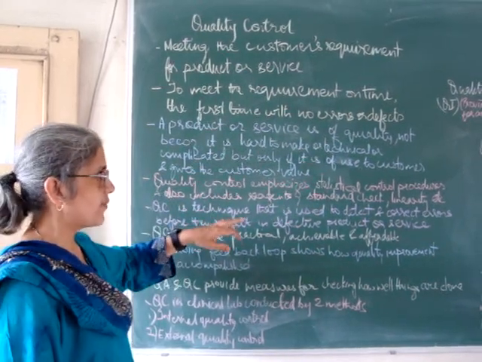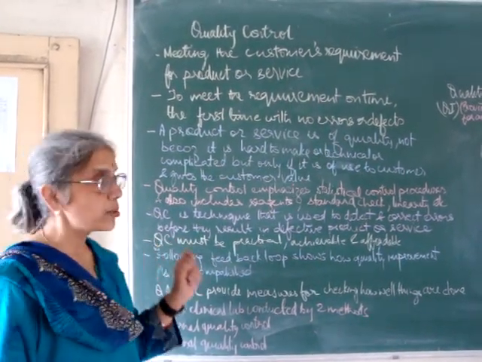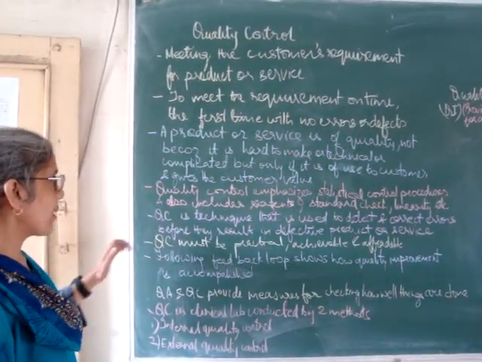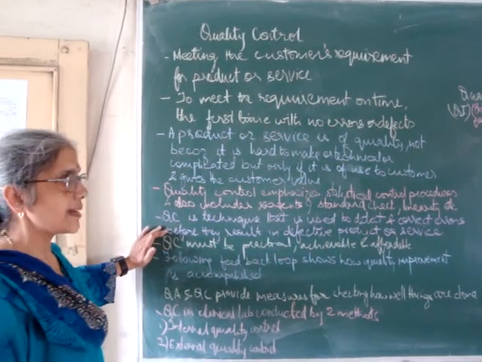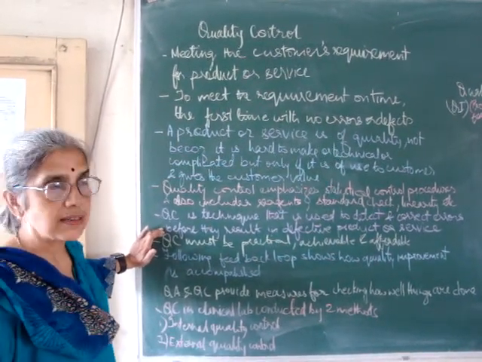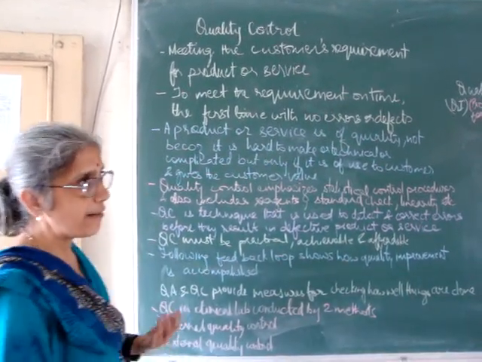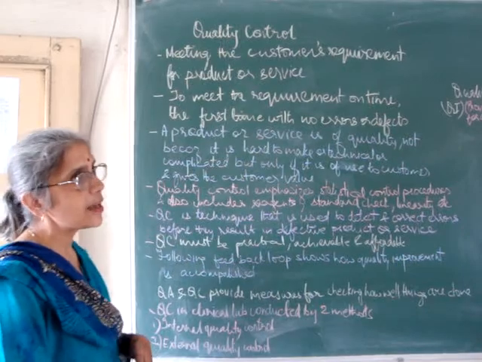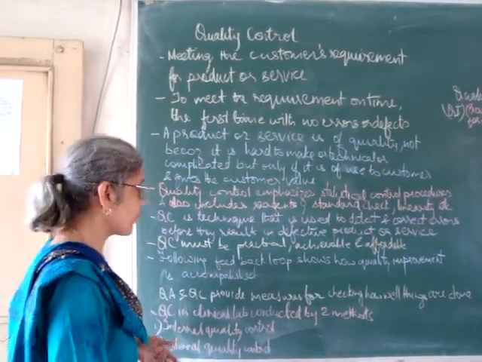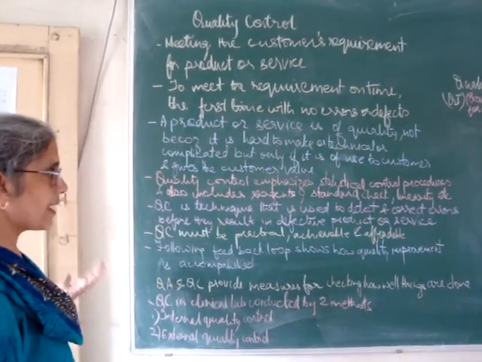Quality control emphasizes statistical control procedures and also includes reagents, standard check, linearity, etc. Quality control is a technique used to detect and correct errors before they result in a defective product or service, because if the end result fails to perform the function, then the whole procedure that has been performed is of no value. Quality control must be practical, achievable and affordable.